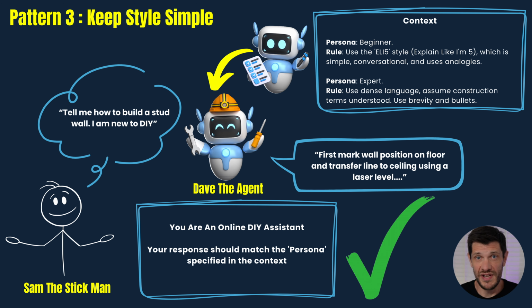That better approach is to define beginner persona and expert persona once and include that in the context. The LLM just matches to the right one. Clean, reusable, and scalable. This is passed in as context as shown in the top right. By using this approach, Sam gets a more relevant and consistent response from Dave the agent and now feels confident enough to start his new project.